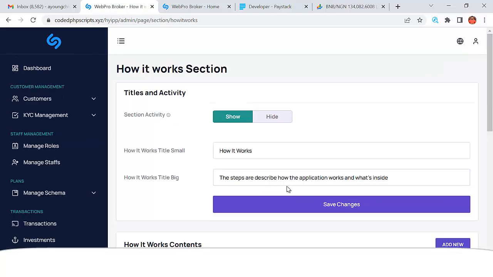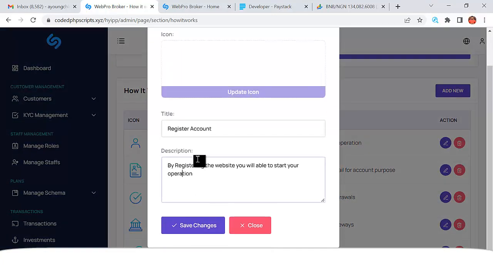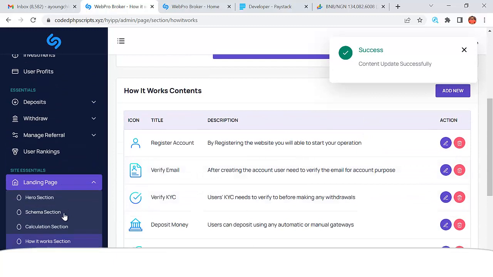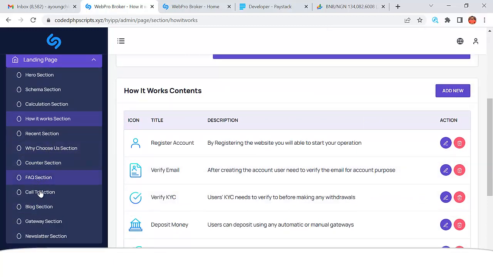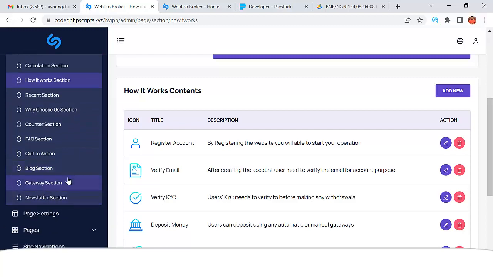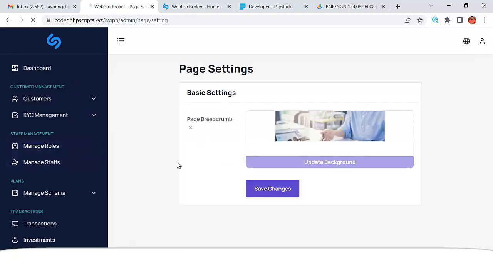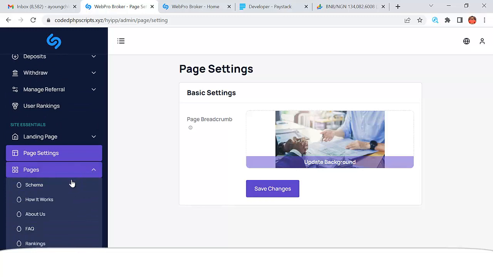Then you can see the how it works section. You can see how it works, register an account. When somebody wants to register an account, all the write-up that shows there, you see all of them right here, and you can save these changes right there. From here you can actually manage all of the pages, right? Choosers, counter section, fees, call to action, blog section, gateway, newsletter. You can change all of them. And if you go to the pages section, you can also see the image that is controlling the background. You can go ahead and change all of those.